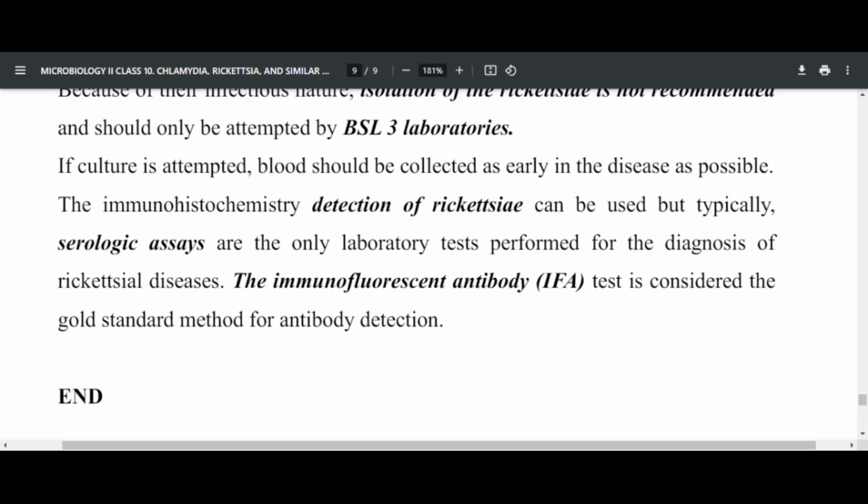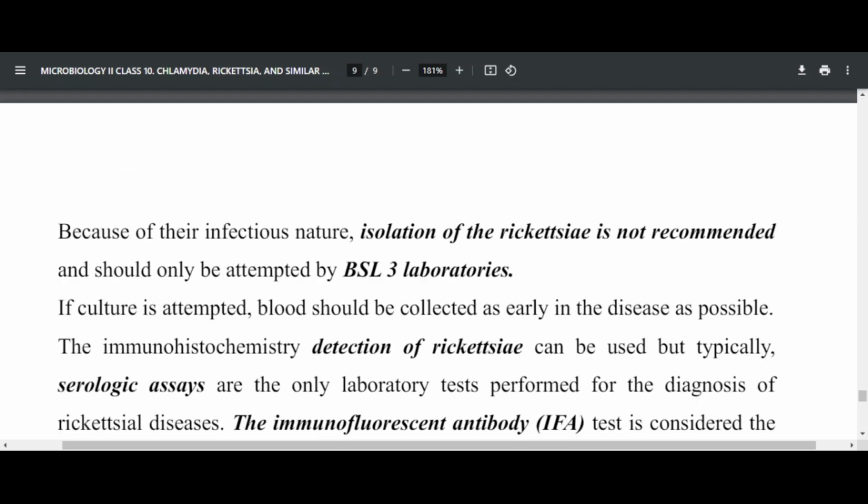The unique and common feature between the two genera is that they are intracellular organisms, and they are not able to synthesize or metabolize their own energy for use. So they need to be grown in cell lines if they are grown. It is recommended to be very careful when you are trying to isolate them.